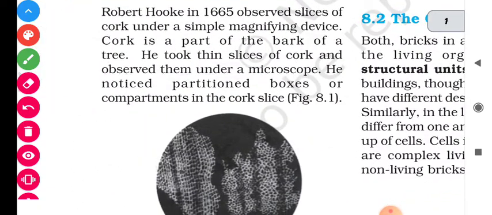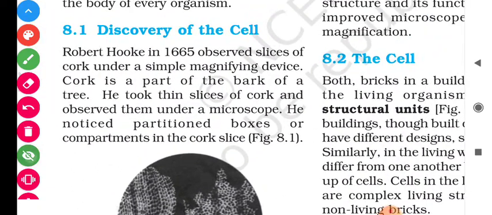First, let us start the journey from the discovery of the cell. Robert Hooke in 1665 observed slices of cork under a simple magnifying device. Cork. Let us know the meaning of cork. A small part of the bark of a tree. Means students, in the bark of the tree, one part is present which is known as cork, and Robert Hooke was trying to observe that cork under the magnifying glass.